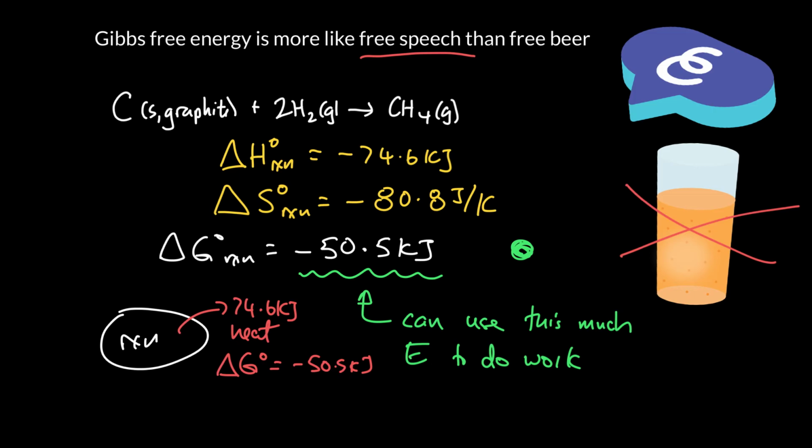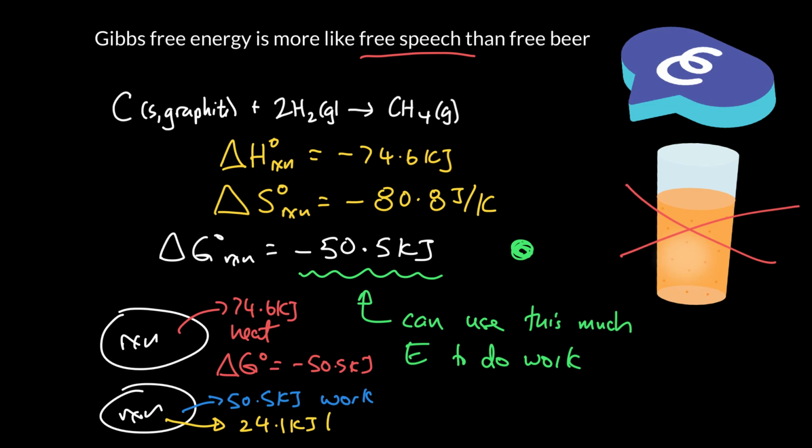But we can also take that heat given off by the reaction and use some of it to do work. So we can actually use 50.5 kilojoules to do work. So we can convert the heat into work, but we can't convert all of it. We have to dump out the remaining 24.1 kilojoules as heat. And that ends up giving us, at the end of the day, ΔG is 0.